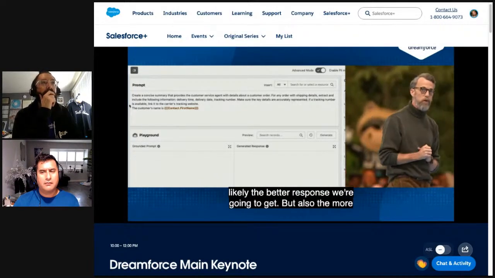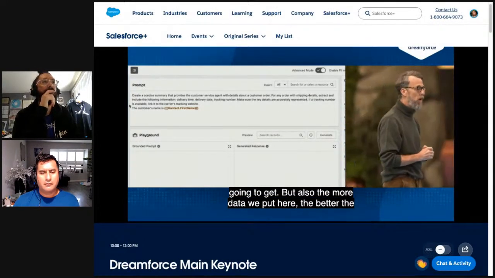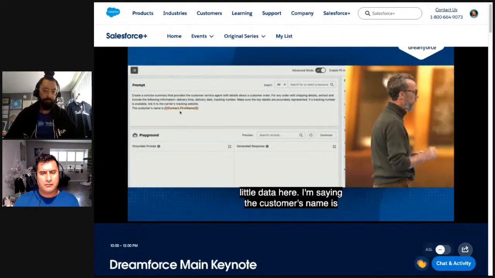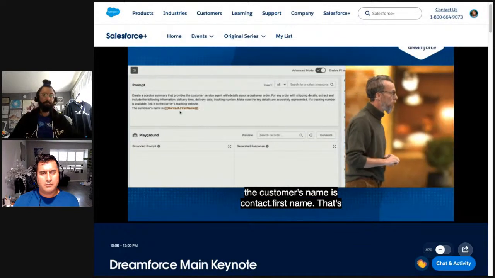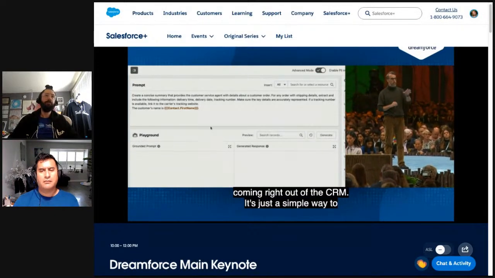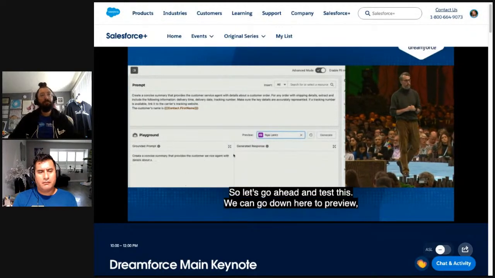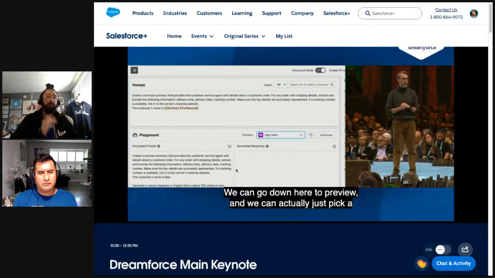Now you can see I'm putting a little data here. I'm saying the customer's name is contact.firstname. So that's coming right out of the CRM. It's just a simple way to connect data within your CRM. So let's go ahead and test this. We can go down here to preview, and we can actually just pick a contact right out of our database to see what this would look like. So we're going to pick Naya.